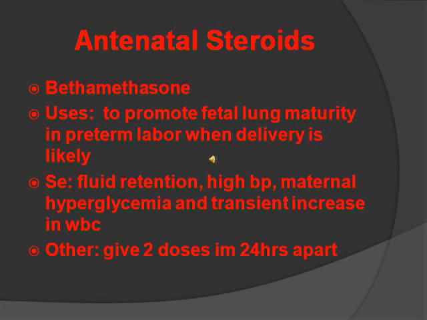Antenatal steroids stimulate the production of surfactant in a fetus between 24 to 34 weeks. So you should know these weeks. 24 to 34 weeks is when you would use it. The medication is called betamethasone, and its use is to promote fetal lung maturity in preterm labor when delivery is very likely. Some side effects are fluid retention, high blood pressure, maternal hyperglycemia, and transient increase in white blood cells. Other stuff you should know, you want to give it 2 doses, IM, 24 hours apart.